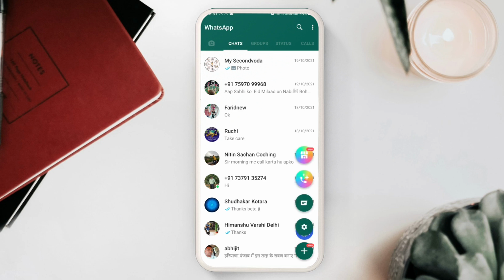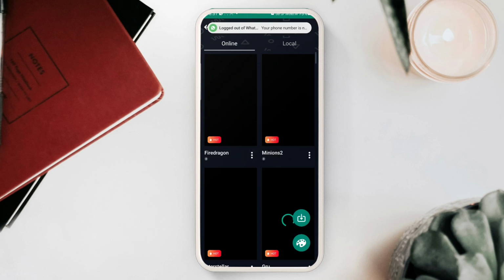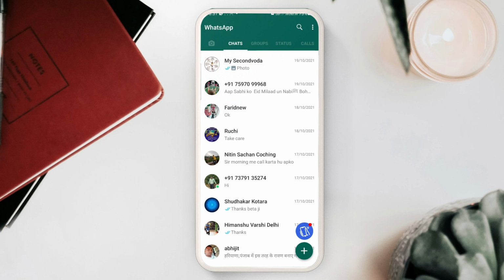If you click on the plus button here, you can see that a few options are shown. The first option is themes. If you click on the first option, unlimited themes are shown here. You can download and apply them. Some more themes are also added in this version.